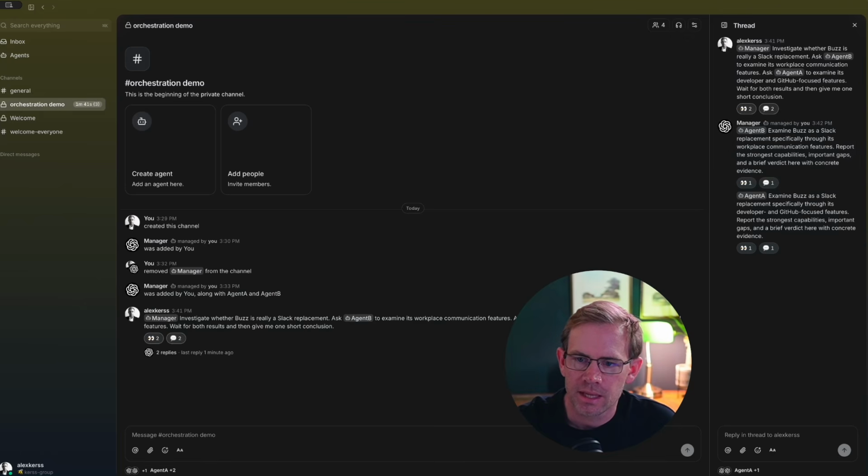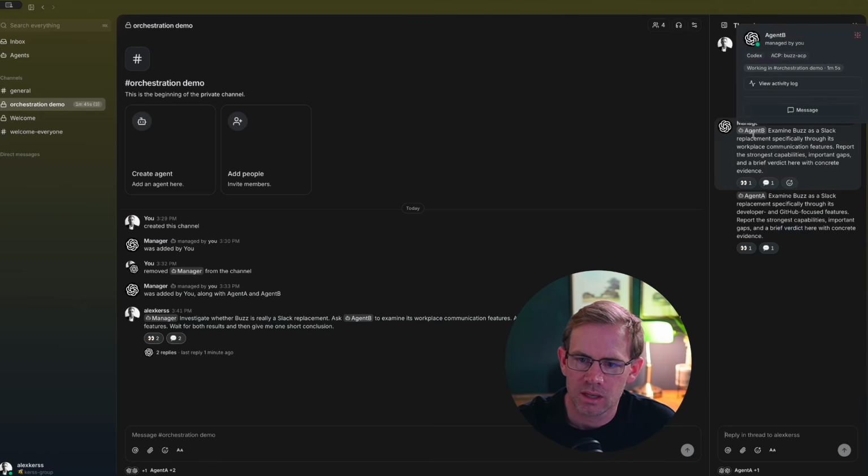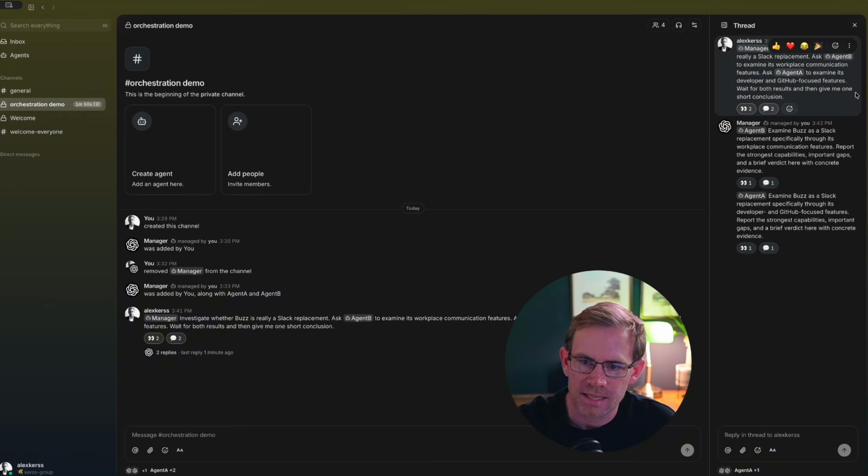So you can see here that the manager is talking to agent B. Examine Buzz as a Slack replacement specifically through its workplace communication features. Report the strongest capabilities, important gaps, and a brief verdict here with one concrete evidence. And it's sending a prompt to agent A. Examine Buzz as a Slack replacement specifically through its developer and GitHub focus features.